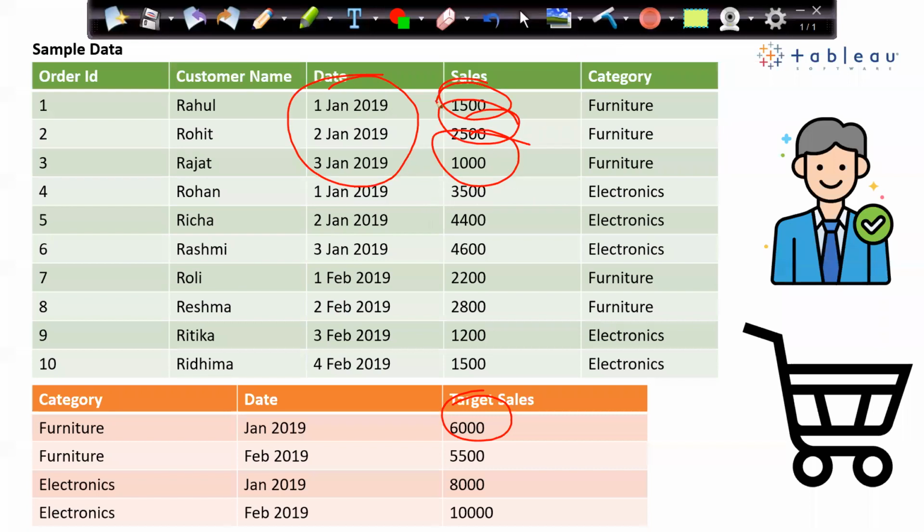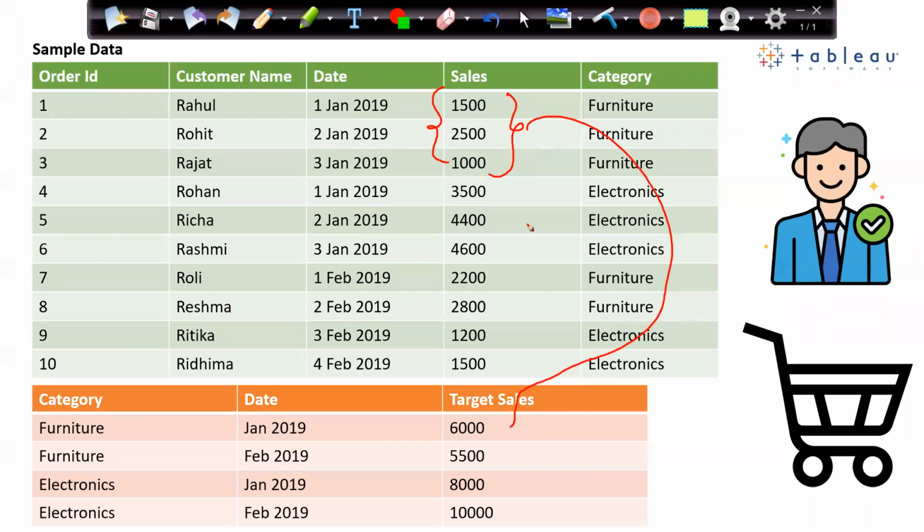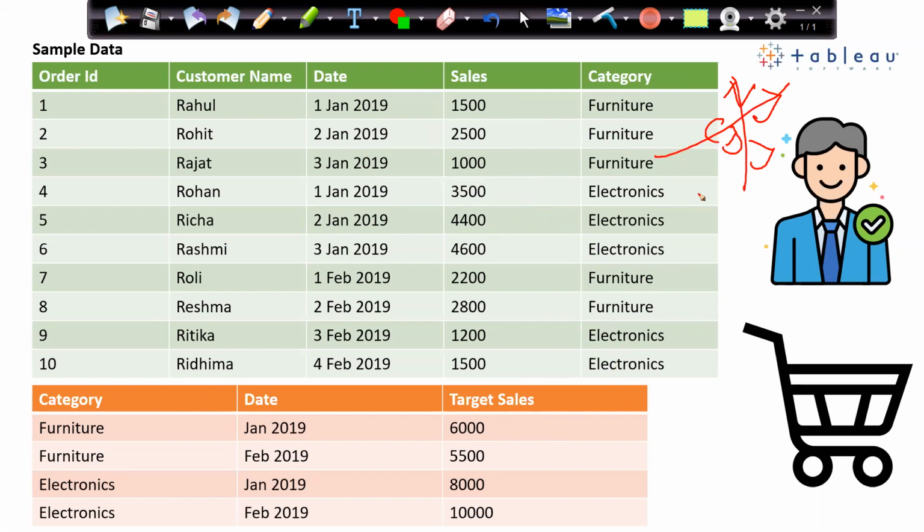So what I'm looking for is summing up these three records and then joining. We want to aggregate and join. So when you want to aggregate and join, my normal join and my cross database join will not work. What will work? Data blending.